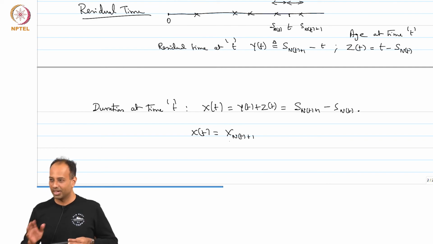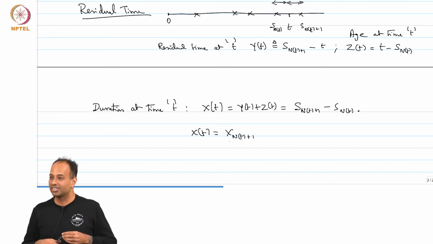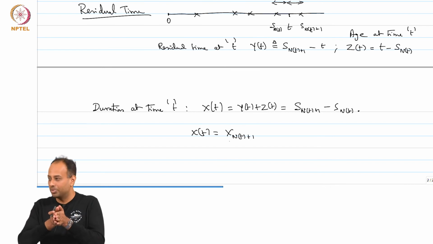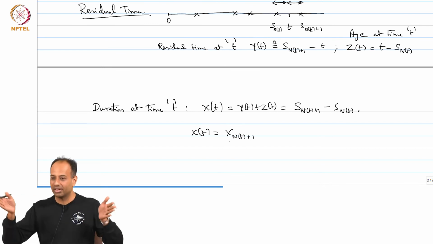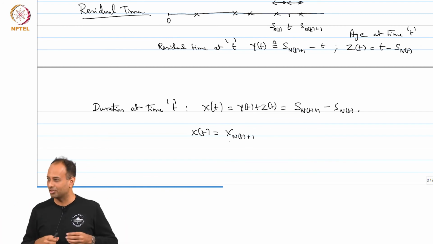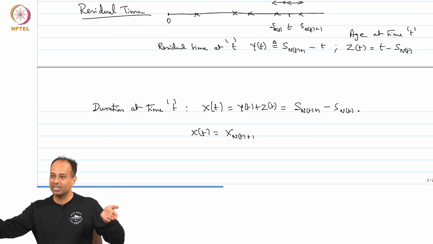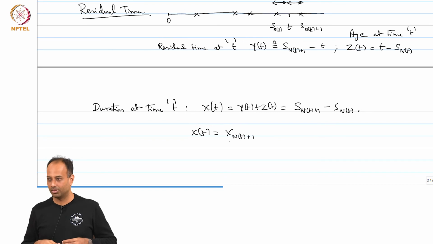Okay. So, we will in fact derive a full characterization of the distribution of X_t's and Y_t's and Z_t's, but already you should get used to the idea that the interval in which you show up is an unusual interval. Say buses are running like a renewal process at a bus stop, and you show up at some particular time. Because that duration contains your arrival, as some exogenous person coming to the bus stop, the duration between the previous bus arrival and next bus arrival is not typical. Okay.